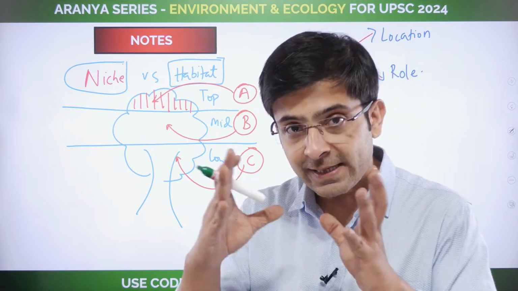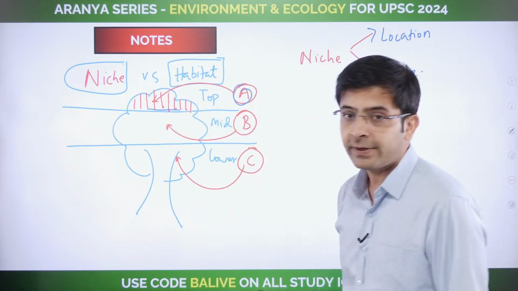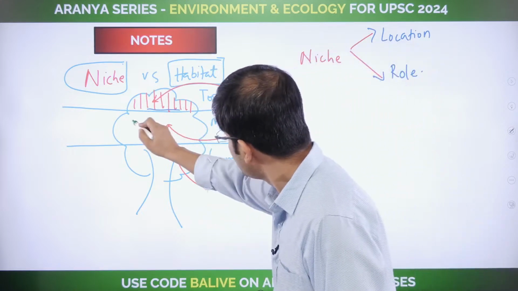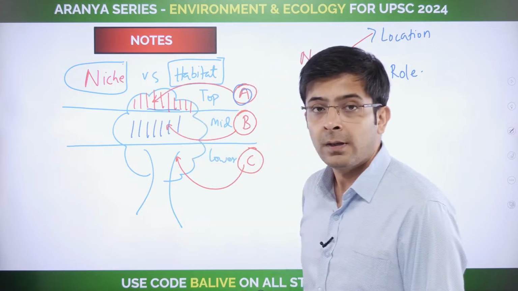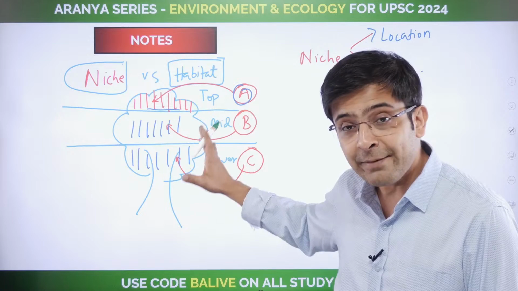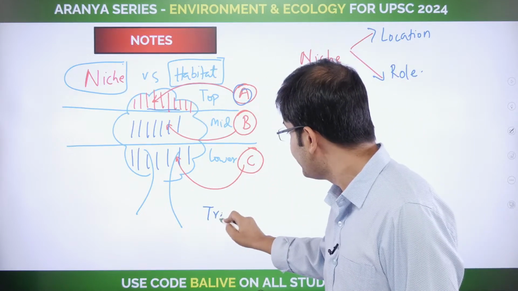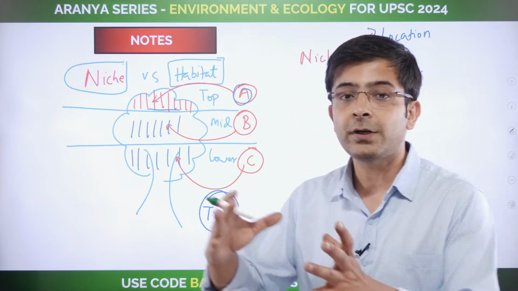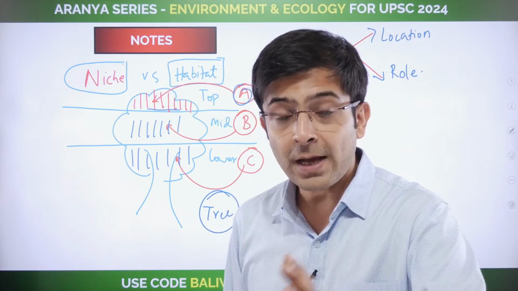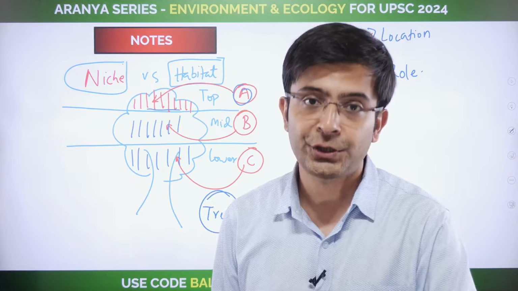Okay, so that is the niche you're talking about. So the niche of A becomes the top part of the tree. That's where it functions. That's where it resides. Similarly, B, the middle part of the tree. C, the last part of the tree. At the same time, the habitat of all these 3 birds is this tree. The physical location of the bird, that is the habitat. The location plus the role that it has in a certain part of the habitat is niche.